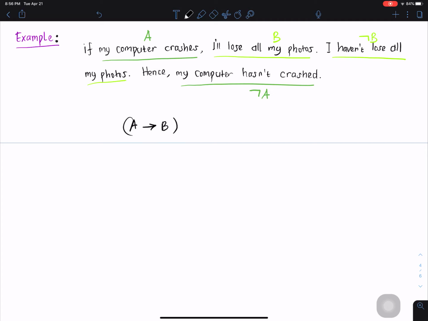This is the first statement or the first atomic proposition, and full stop, so means conjunction. I haven't lost all my photos, this is not B. It's up to you whether you would like to put brackets, because there is a conjunction here and negation here next to it, you can either put bracket here or you don't want to put, it's okay.